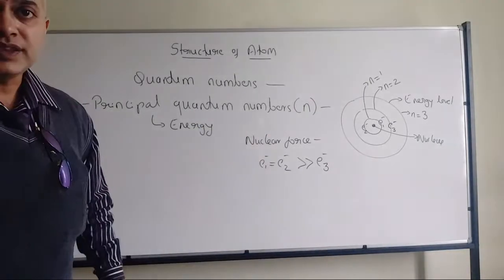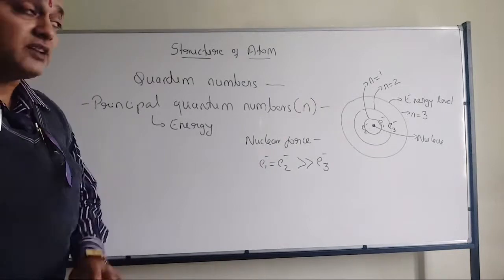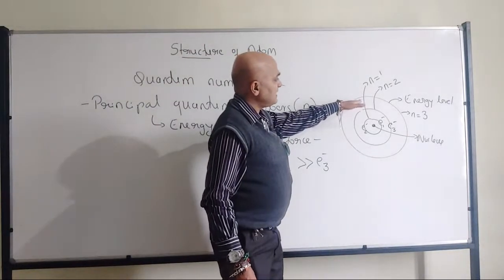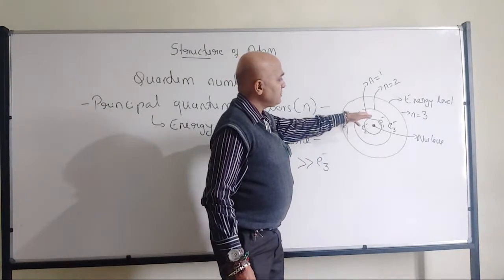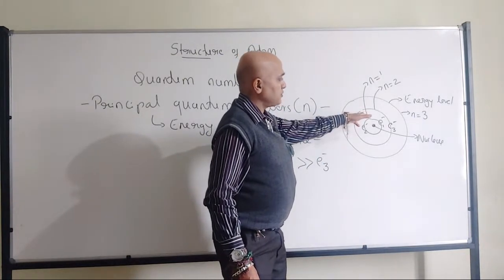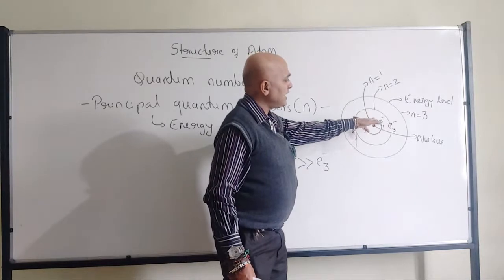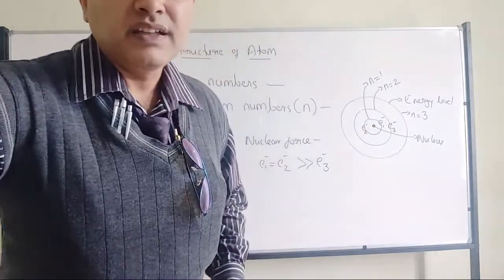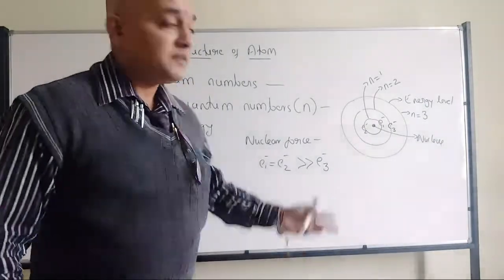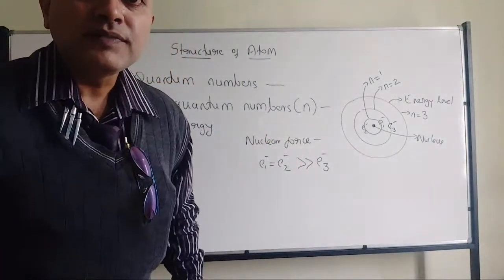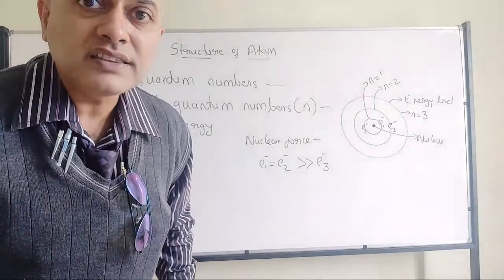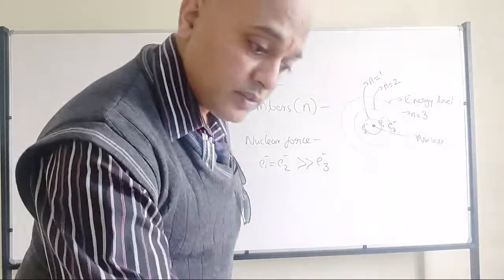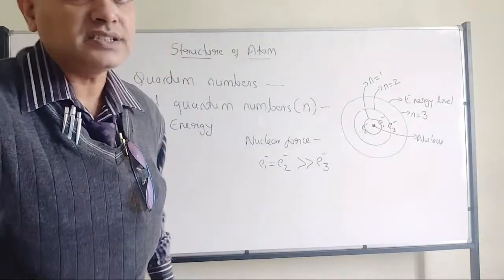Absolutely correct. No doubt. But still, why are we considering the energy of energy level 3 to be higher compared to the energy of energy level 2, and that compared to energy level 1? So why is this confusion there, sir? Although nuclear force is more with respect to the nearby one. So the further the electrons, the greater the nuclear pull. So that is not the correct answer.